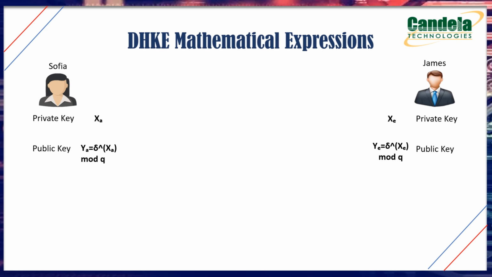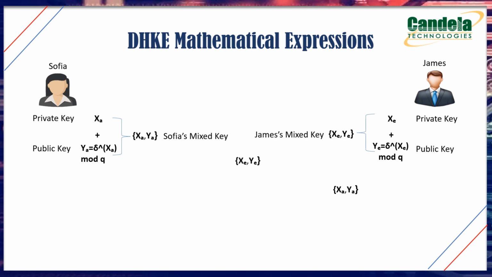And the public key of users will be YA equals alpha power XA mod Q, where alpha is a primitive root of Q. Here it can be calculated, so the public key can be calculated by using this formula. So now both the users should mix their private key with the public key. After mixing, they are going to get a new mixed key. Now they have to send that new mixed key to each other.